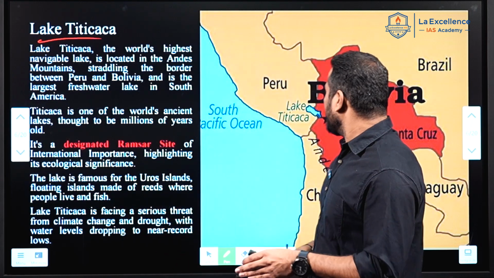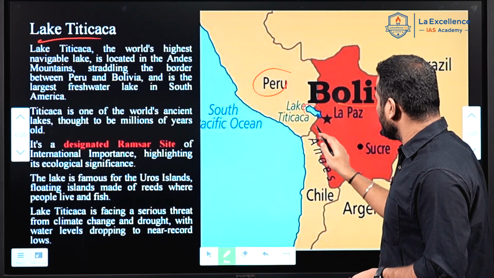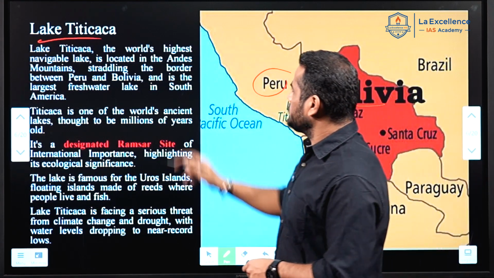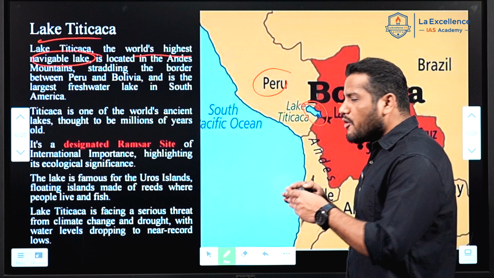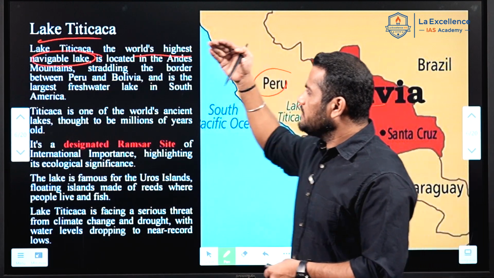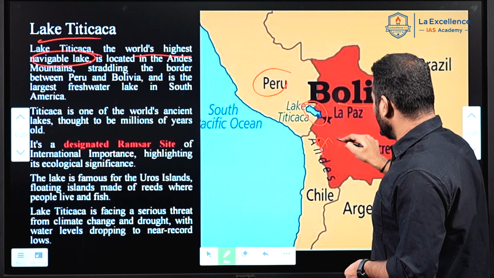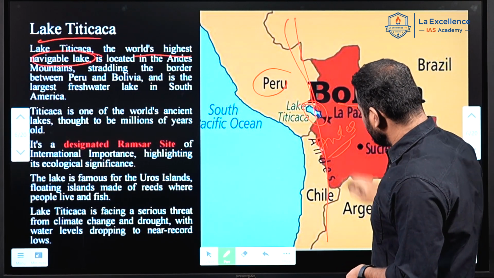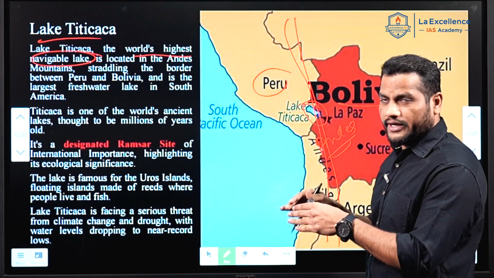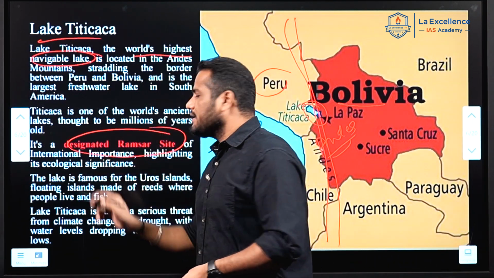Lake Titicaca is located on the borders of Bolivia and Peru. You can notice that this is the world's highest navigable lake, which means it is located in the Andes mountains. This is the Andes mountain range. This lake is located on the Andes mountain range, and it is designated as a Ramsar site.